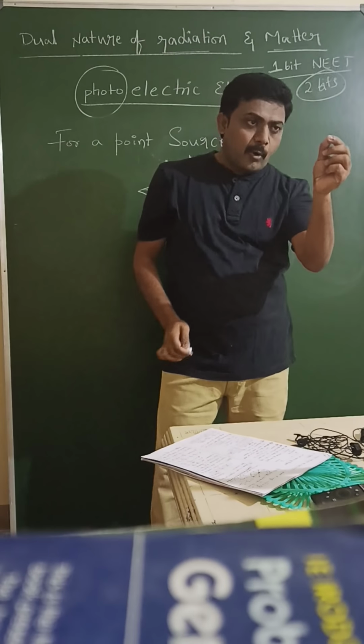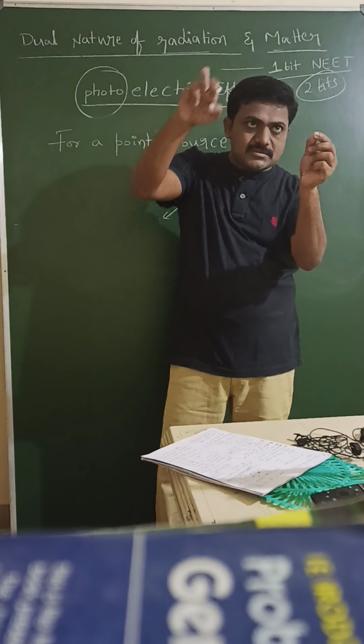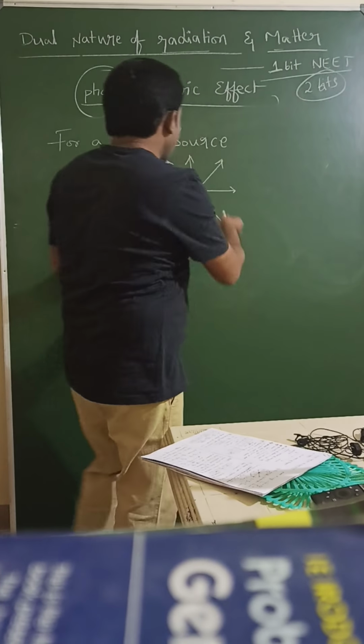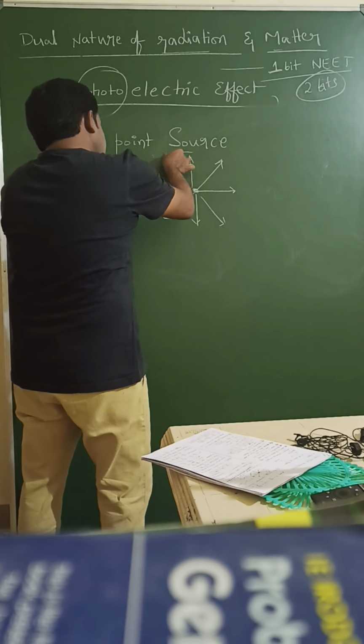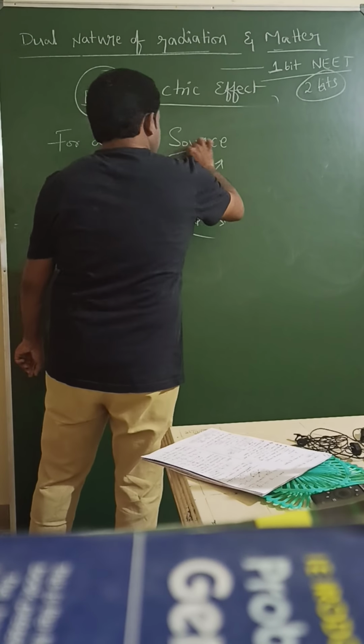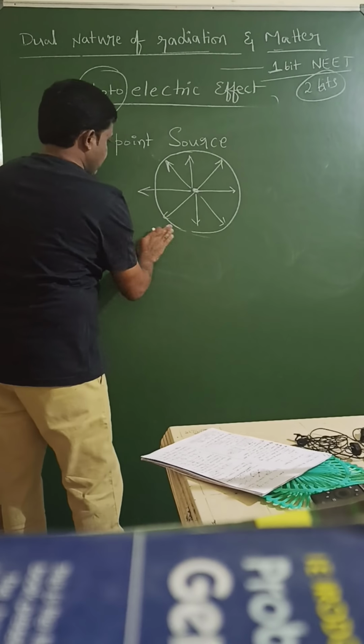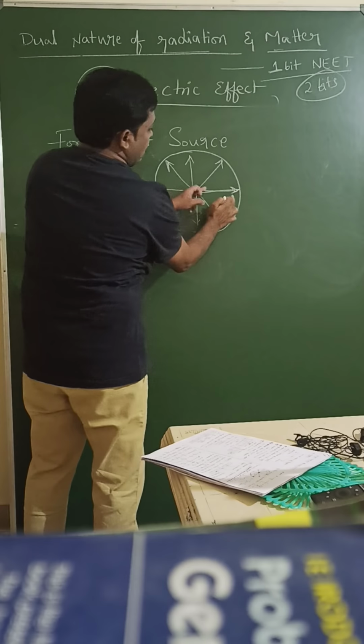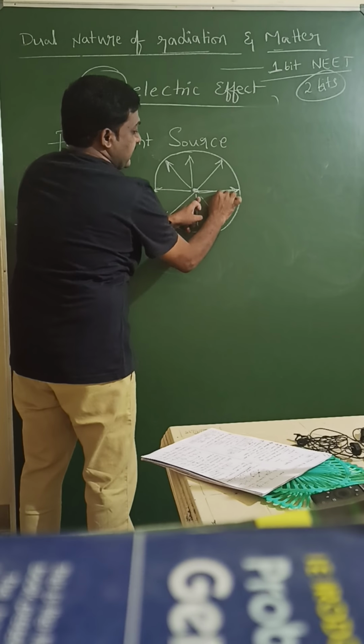From that point source, we can imagine one sphere, because light spreads in all directions. This length we can take as radius r.